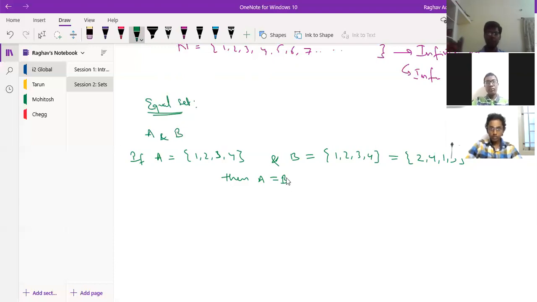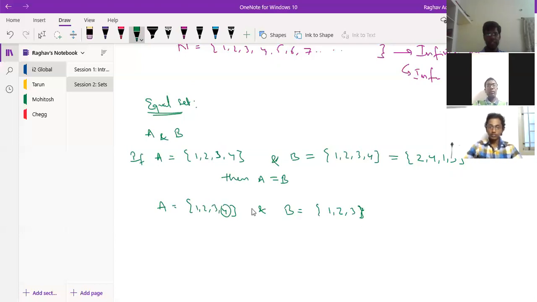Now suppose A is equal to 1, 2, 3, 4 and B is equal to 1, 2, 3. Can I say A is equal to B? No, because the element 4 here is not present over here.